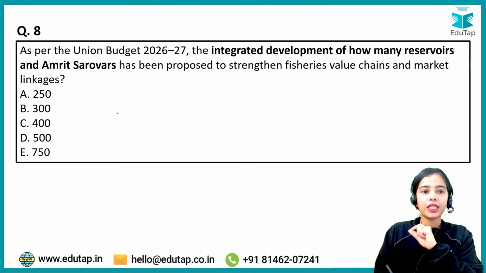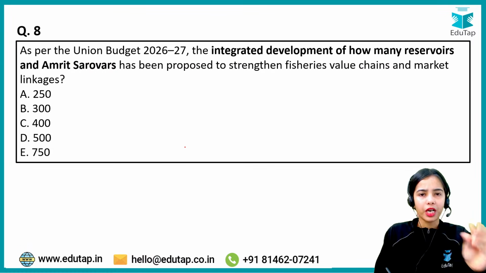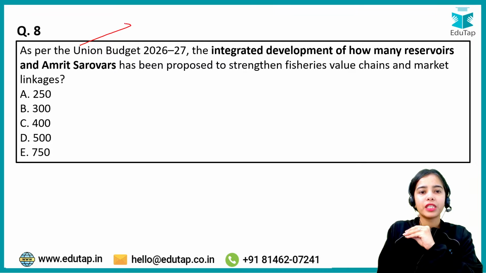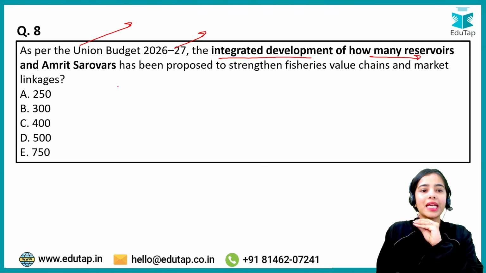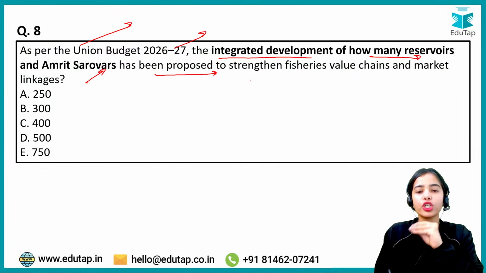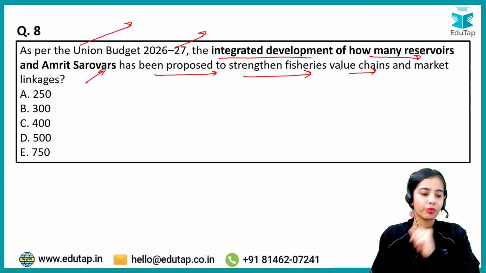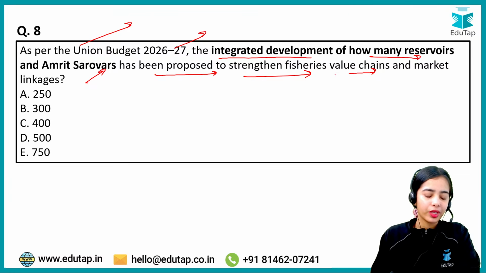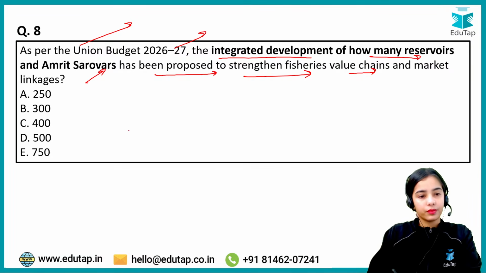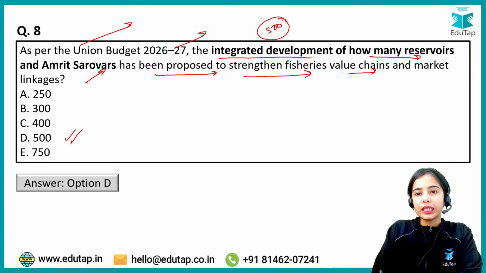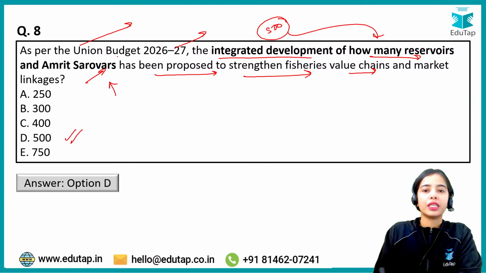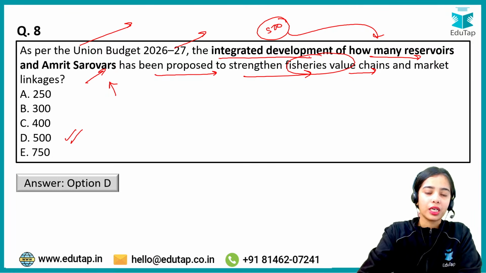Coming to the next question, again an important question from NABARD perspective, from RBI perspective. As per the Union Budget 2026-27, the integrated development of how many reservoirs and Amrit Sarovars has been proposed to strengthen the fisheries value chains and market linkages? More important from the NABARD perspective, try to answer this question. Yes, 500. Very good. So the idea is that there will be 500 reservoirs and Amrit Sarovars that has been proposed to strengthen the fisheries value chains and market linkages.